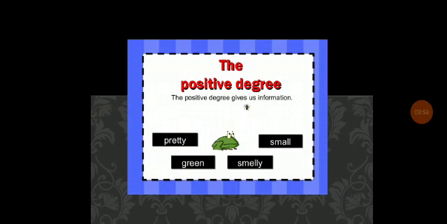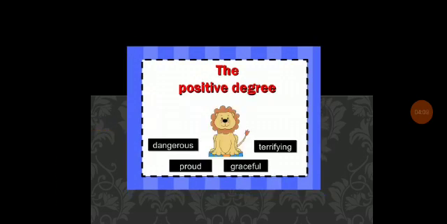The positive degree gives us information: pretty, green, small, smiley. This is a positive degree. Another example: dangerous, proud, graceful.